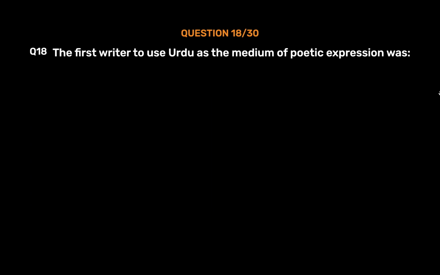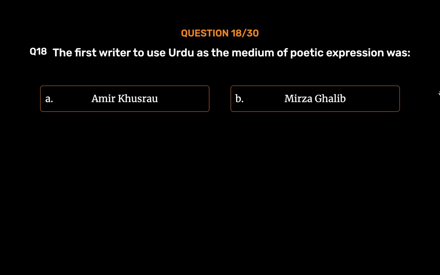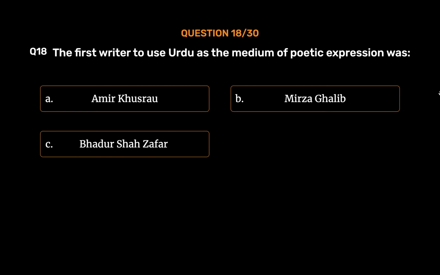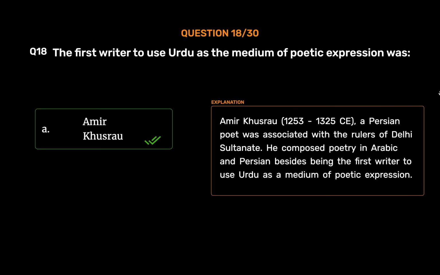Question number 18. The first writer to use Urdu as the medium of poetic expression was option A. Amir Khusro. Option B. Mirza Ghalib. Option C. Bahadur Shah Zafar. Option D. Faiz. The correct answer is option A, Amir Khusro. Amir Khusro, 1253 to 1325 CE, a Persian poet, was associated with the rulers of the Delhi Sultanate. He composed poetry in Arabic and Persian besides being the first writer to use Urdu as a medium of poetic expression.